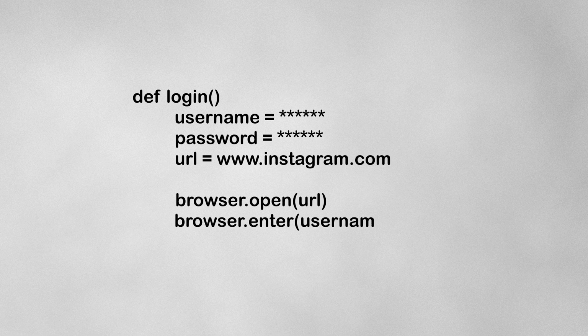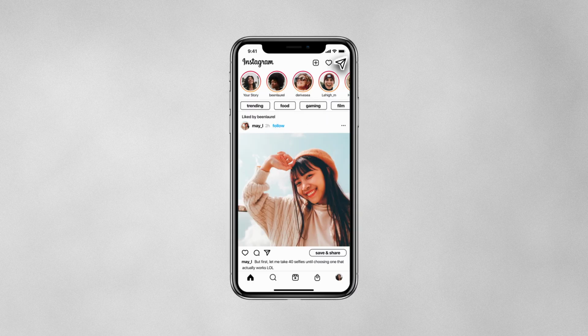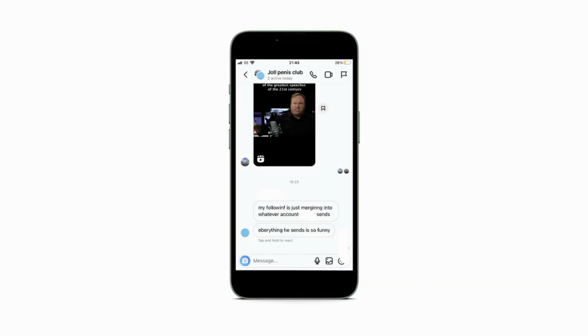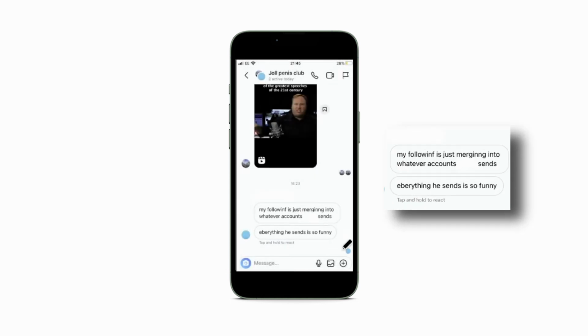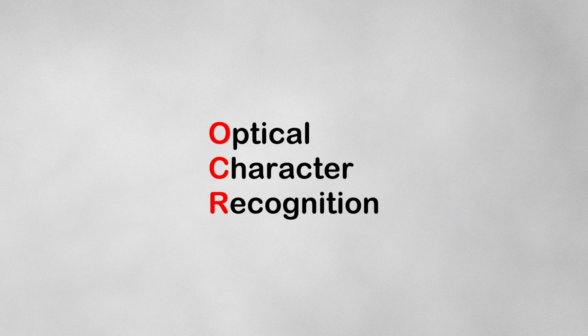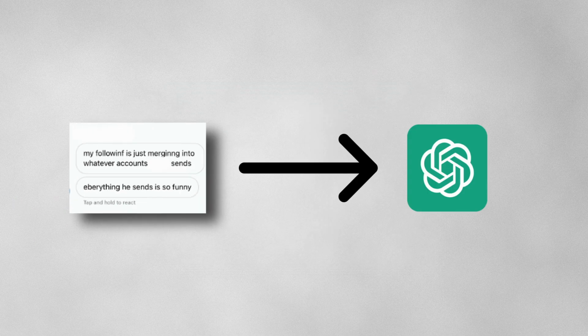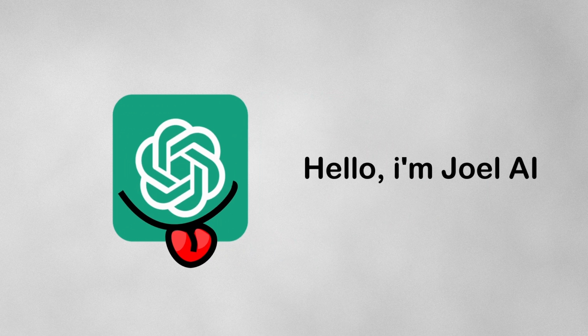First, I need to write some code that will allow me to automatically log into Instagram. Once it's logged into Instagram, it needs to head over to my DMs where it'll open up the group chat. In the group chat, it needs to check if a message has been sent, and this is done by taking a screenshot. This screenshot will then be analysed using OCR, which allows me to determine whether text is in the image or not. And if text is present, it can be pushed through a version of ChatGPT that has the personality of my friend to get a response. And once we've got this response, we can send it back. Easy peasy.